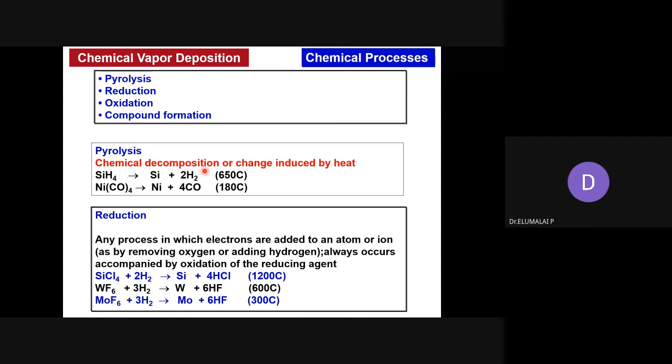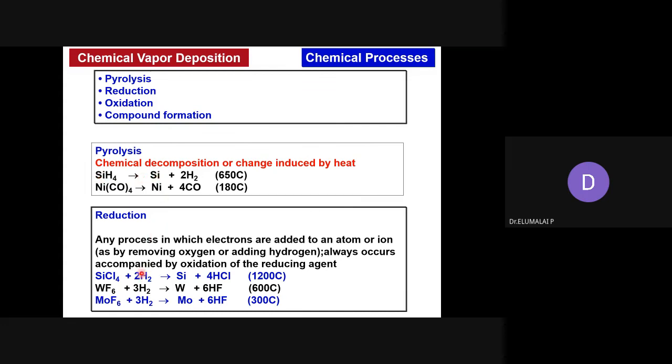Decomposition is nothing but pyrolysis, thermolysis. You get silicon. Or if this is your starting material, at 180 degrees itself, very low temperature compared to 650 degrees, you are going to get nickel metal. This is just a decomposition of one compound into product.